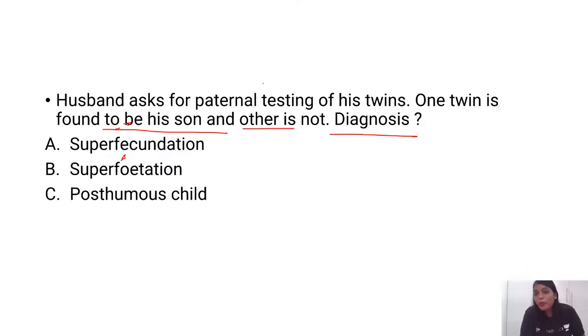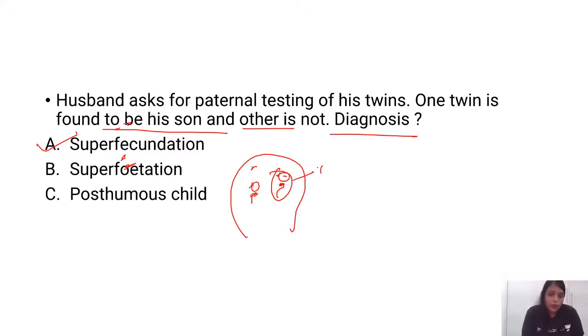So it is superfecundation. Superfecundation is when you have two ova released in the same cycle, but the two ova are fertilized at two different times of intercourse. So one has formed today, and probably the other one has been formed tomorrow, like that. So there is some time gap between.